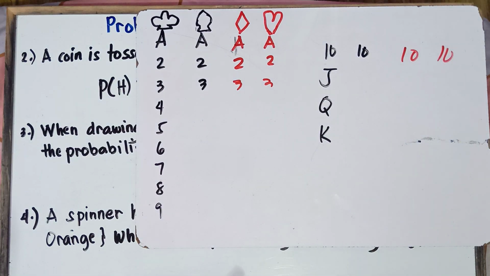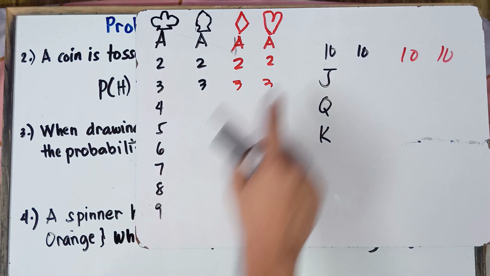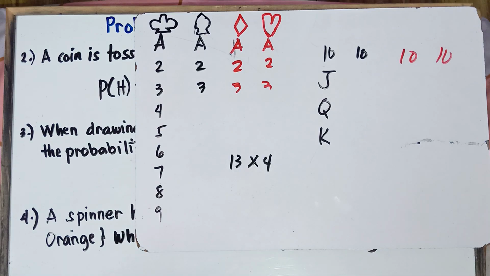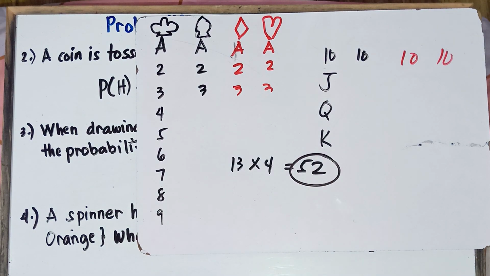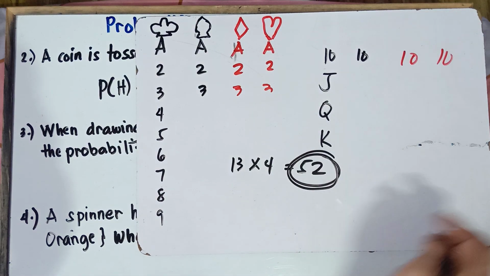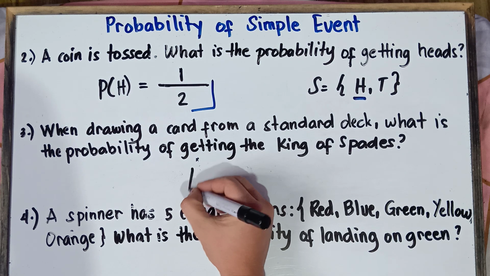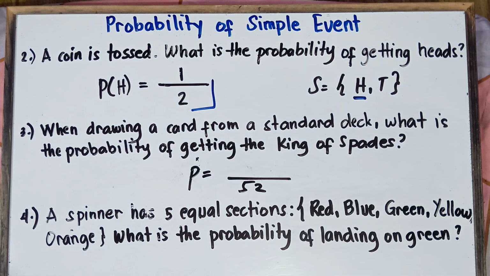So therefore, class, the numbers, we have 1, 2, 3, 4, 5, 6, 7, 8, 9, 10, 11, 12, 13, and then times 4. 13 times 4 would be 52. Once again, I hope you're not confused. With regards to the standard deck, we have clubs, spade, diamond, and then hearts. So therefore, we have 52 cards, and our denominator would be 52.